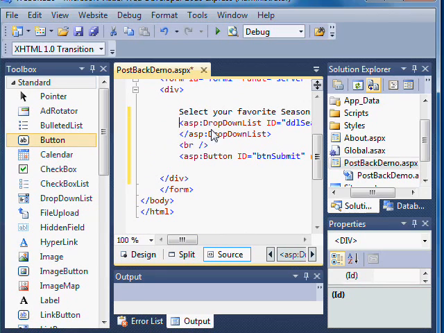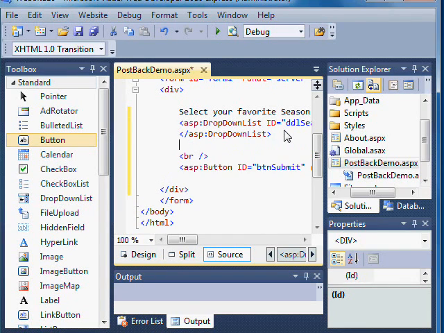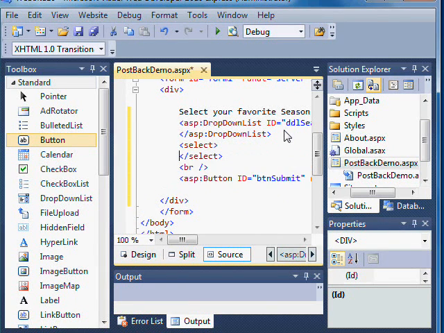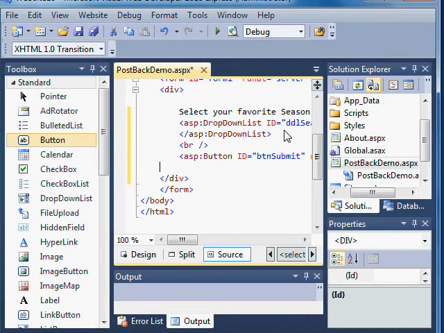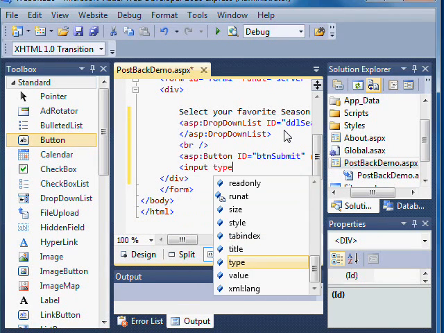Now you'll notice that if you're familiar with HTML, these tags don't correlate to HTML. This drop-down list itself would actually create dynamic HTML on the client side, so we're working on server-side concepts right now. This is a server-side script that will generate dynamic HTML depending on what happens in your code. If we were going to write just regular HTML, which we could do in the same file, we can mix these, it would actually be more of a select tag with option tags between. And that's how you build a drop-down list in HTML. The same with the button. That would actually be an input type of button.